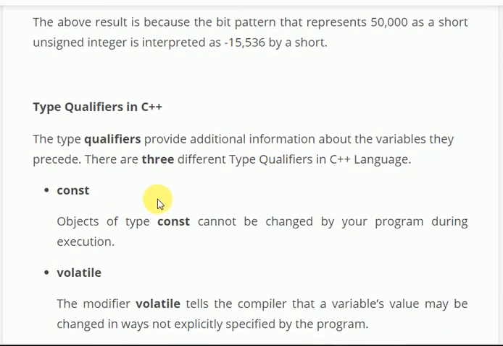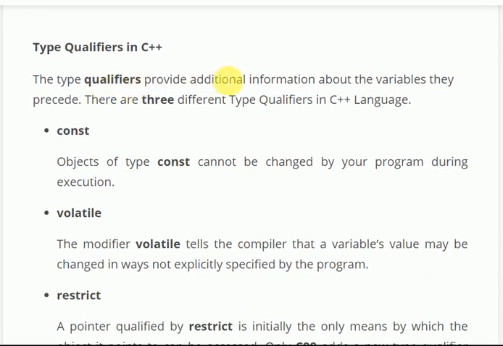Type qualifiers in C++. A type qualifier provides additional information about the variables they precede. There are three different type qualifiers in C++. Objects of type const, for example const int a with a equal to 5, cannot be changed by your program during execution.